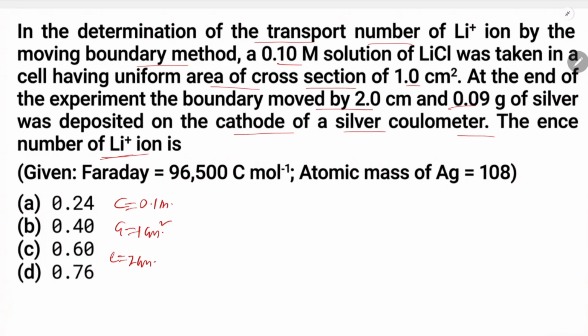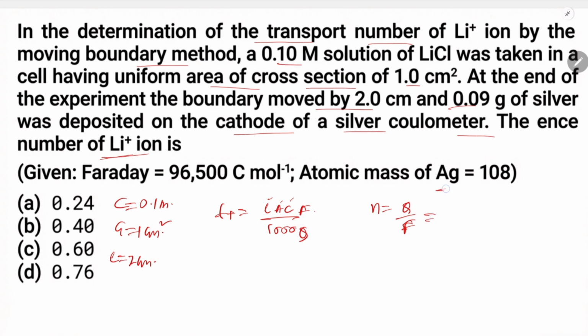Fine. So the transport number according to the moving boundary method is L times C times F by 1000. Here the number of moles is basically this charge by F, that is also called number of moles.